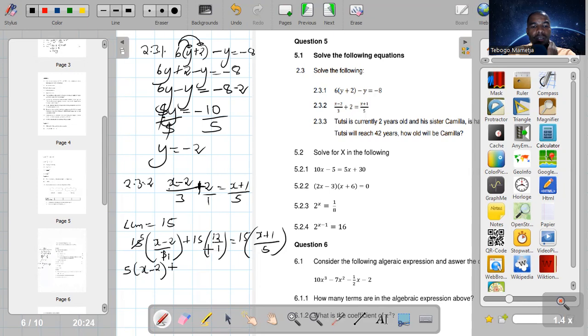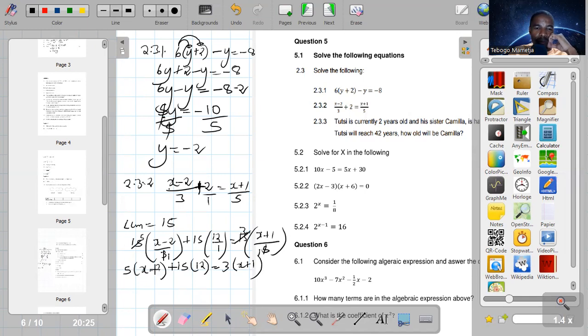So 15, 1 into 15, it goes 15 times into 12. Then we can divide 15 by 5, or use the highest common factor of 15 and 5, which is 5. 5 into 5, it goes once, into 15, it goes 3 times. There we are left with 3 into x plus 1. Then you close your bracket.